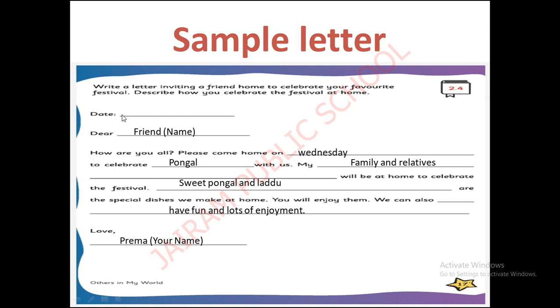First, you have to write the date. When you are going to post the letter, at that date you have to write here. Next, dear, your friend's name. Don't write your name, write your friend's name. How are you all? You are asking him, how are they? Please come home on.